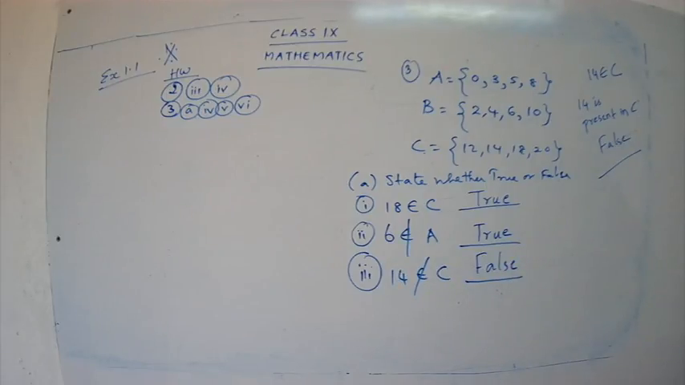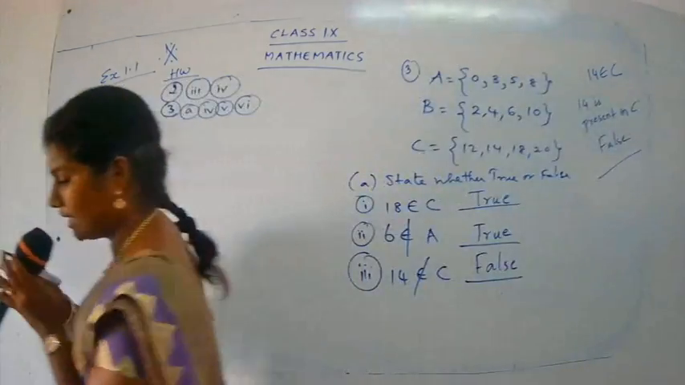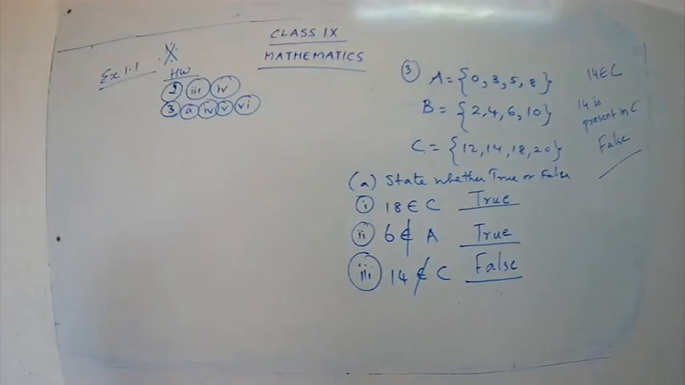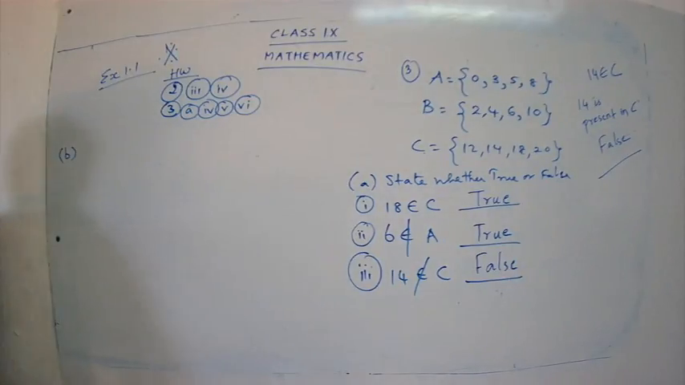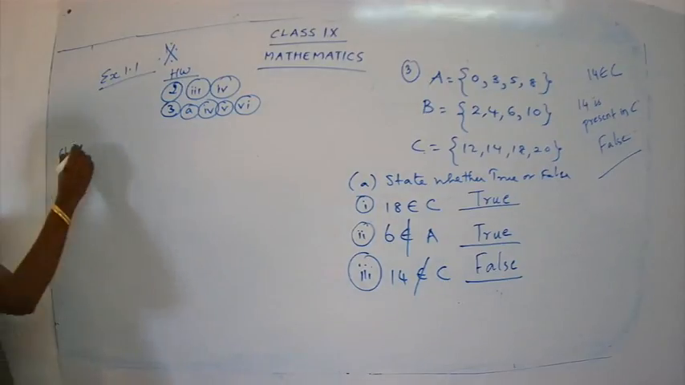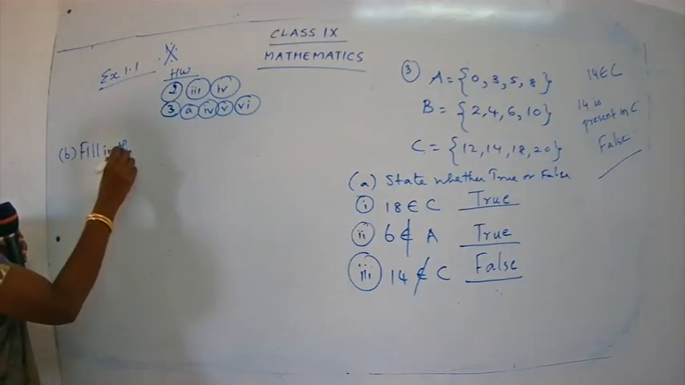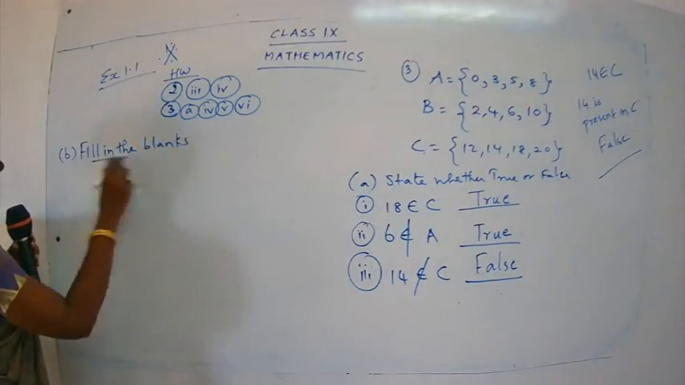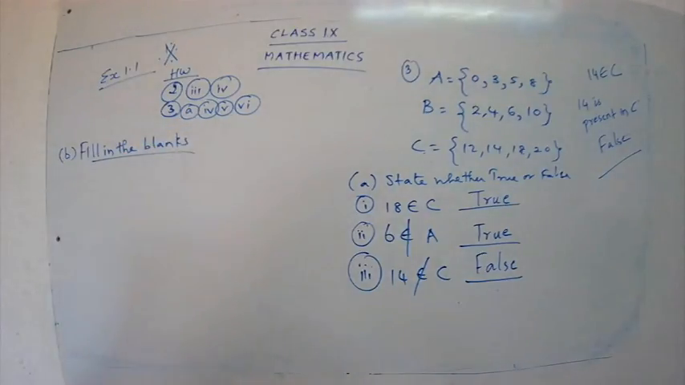I hope you will be able to complete the remaining 3 subparts as your homework. Yes or no, children? Very good. So you can complete your third question, the remaining subparts from A. Now let's go for the B subpart, fill in the blanks. Take down the second subpart, B. Give the heading here, fill in the blanks. Again here we have 4 subparts.